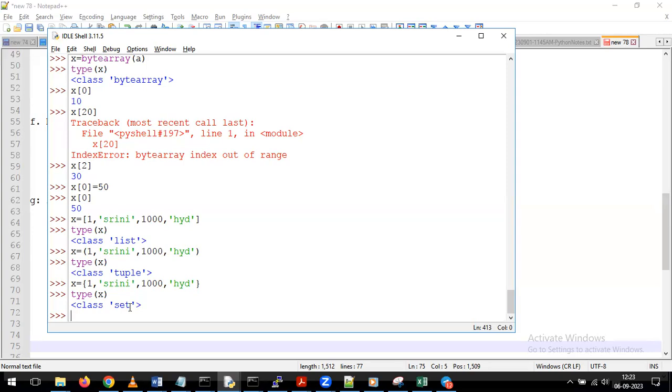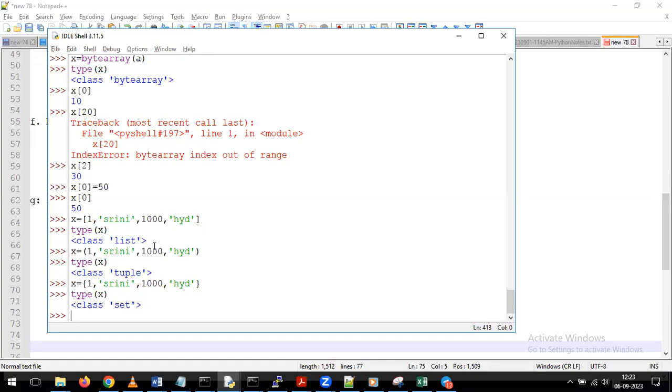But you need to understand we have three different data types: list, tuple, set. For all these things, we are giving similar kind of data. But when we are giving the data, for one thing we give the square bracket, for another the normal bracket, for another the curly braces. This is one important thing you have to remember. Depending on the requirement, you need to understand what type of data type you want to create. Accordingly, we have to specify either square bracket or normal bracket or curly braces. By using that, we can create the things.